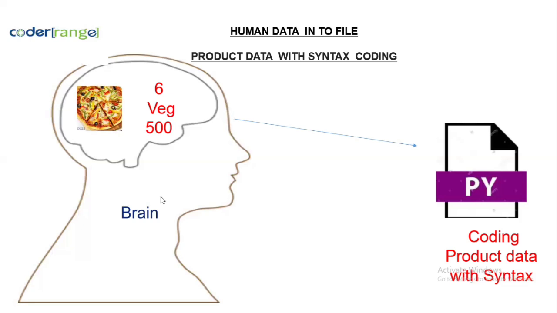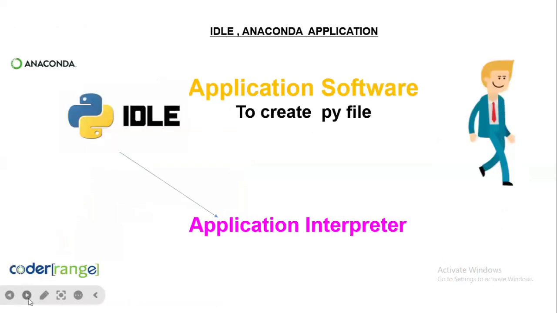So here, we have to look at more detailed information. I have some data in the brain, correct? What do I have? 6, veg, and 500. Whatever details I have in the brain, I will be able to write in code using the product syntax. How do I write it? I'm going to demonstrate that.